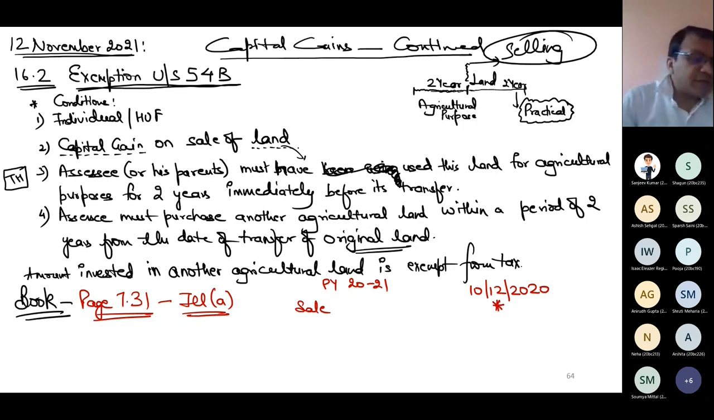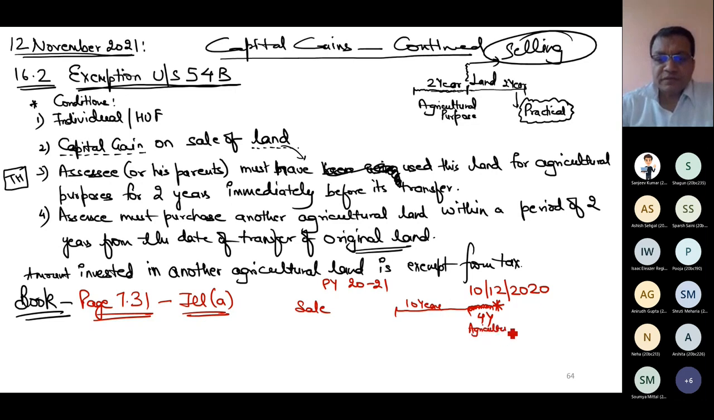This land was purchased by him 10 years ago and used for agricultural purposes by him for the past 4 years. I purchased it 10 years ago, but in the past 4 years at least, this land has been used by me for agricultural purpose. The long-term capital gain of 17 lakh can be exempt.